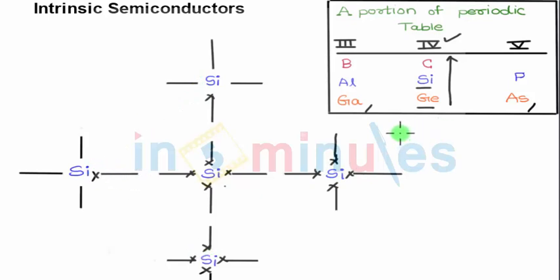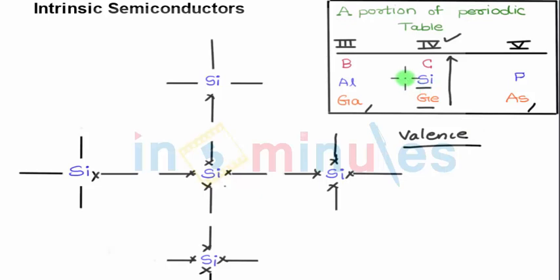So what are valence electrons? Valence electrons define the chemical activity of a material and are determined primarily by the number of electrons in the valence band. So depending on the electrons in the valence band, we can determine the chemical activity of any element.